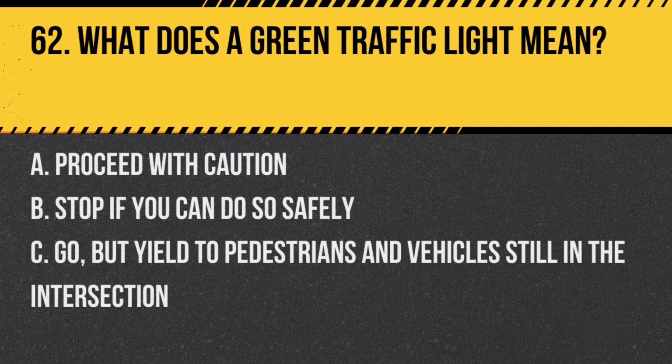Question 62. What does a green traffic light mean? A. Proceed with caution. B. Stop if you can do so safely.